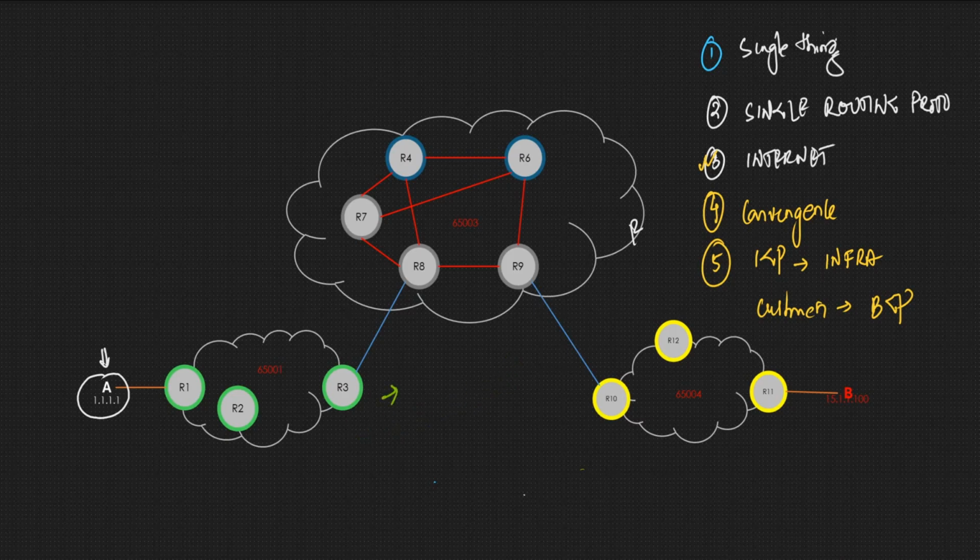So what we can achieve is the speed of convergence. Okay, so speed of convergence within an autonomous system is required in the first place, right? We know that if it is an internet routing table, the entire internet routing table, we need it to be stable, we do not need to have triggered updates and all for those, right?